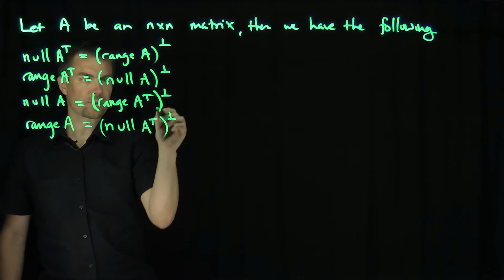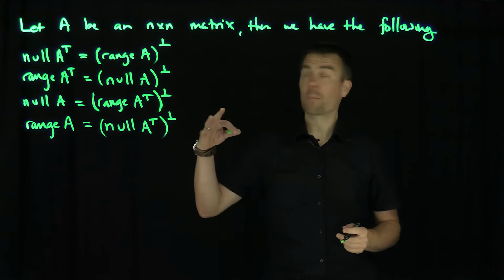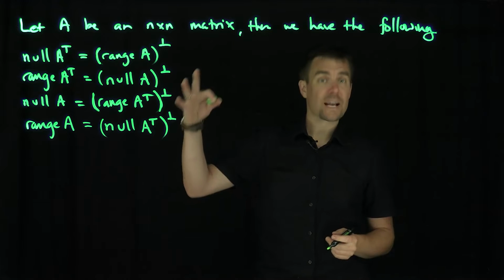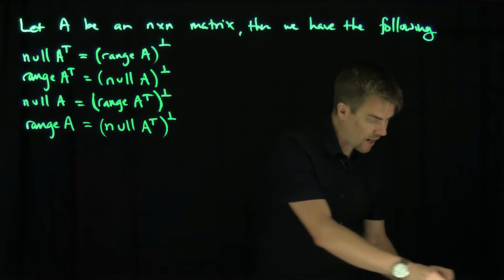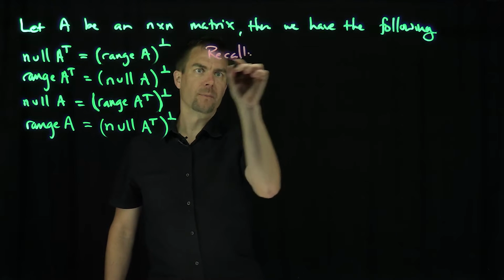Now remember, these are sets, so we do subset inclusions. What we're going to do is prove all of these relationships, using properties of the orthogonal complement as well as properties of the transpose. There are two fundamental properties that we're going to use.